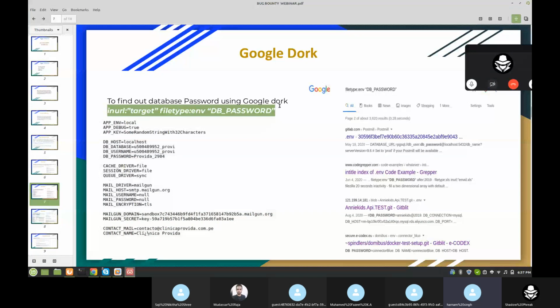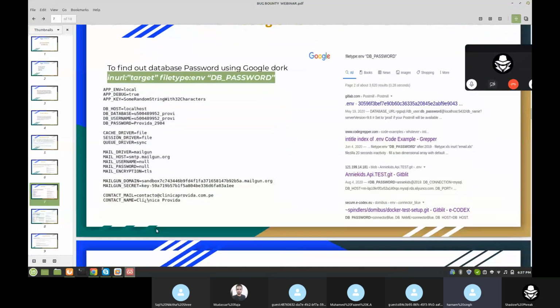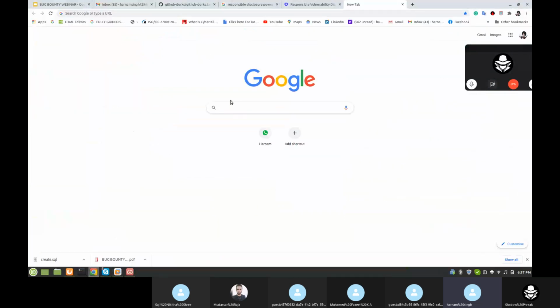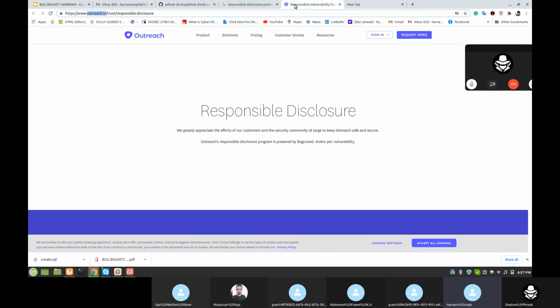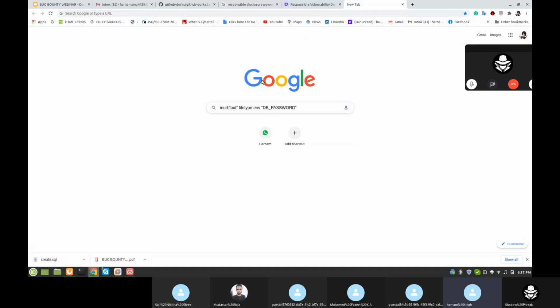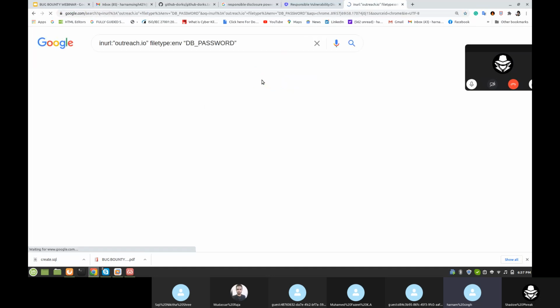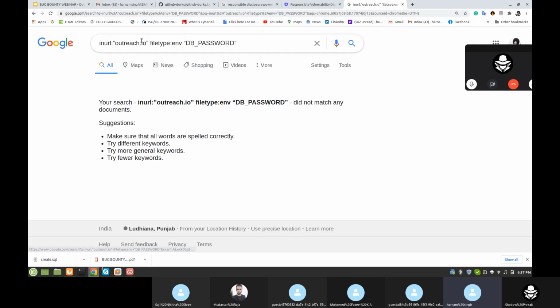Find the database password using Google Dork. Target, outreach.io. Let's check this. But this is also disabled. This is not enabled and not vulnerable to this.